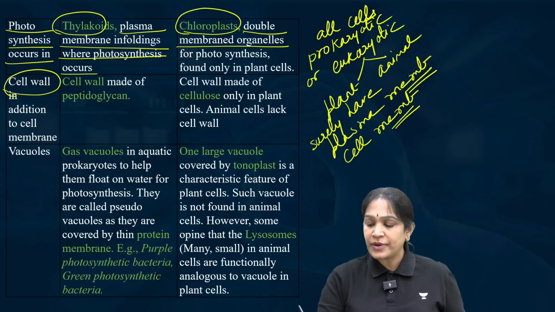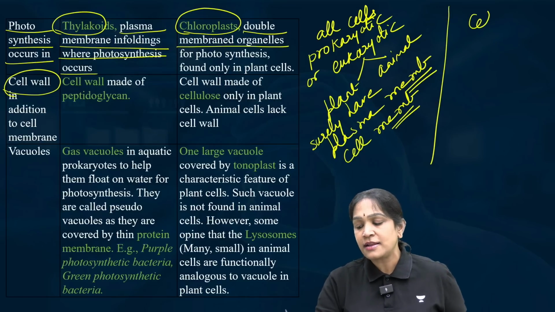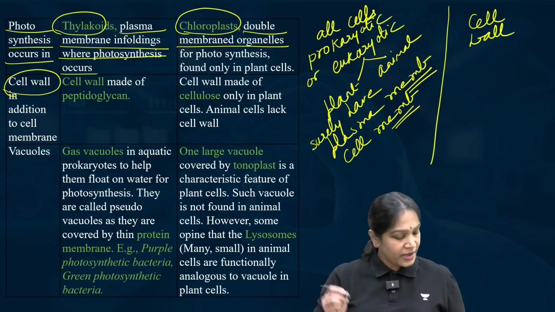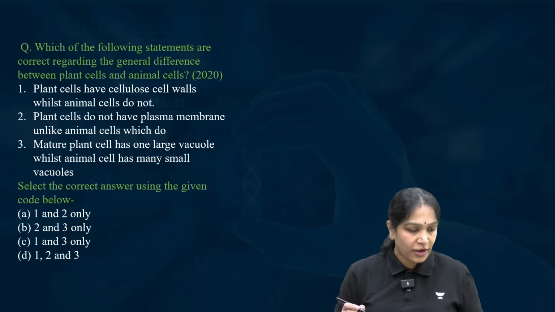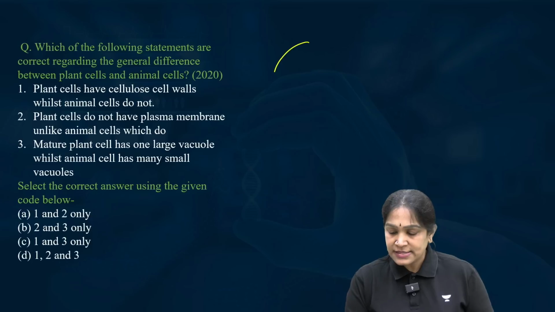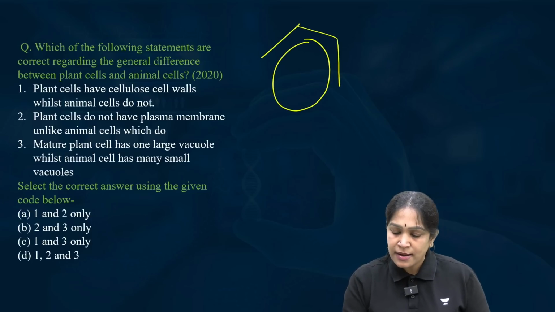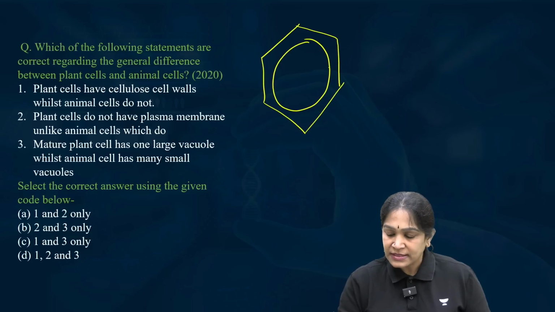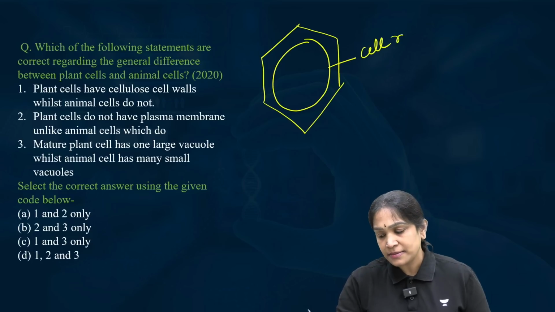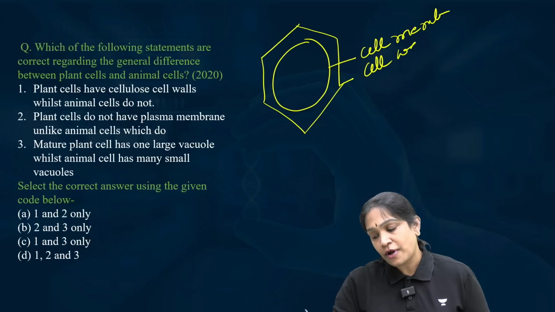But the other component we are discussing is the cell wall. What is a cell wall? If this is the cell membrane, there is an additional coating here. This is the cell membrane and this is the cell wall.